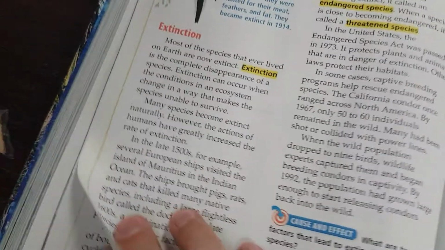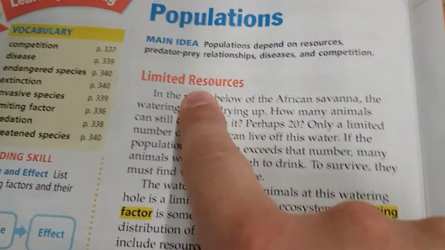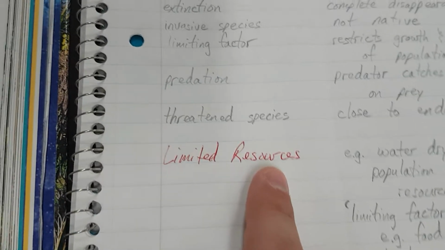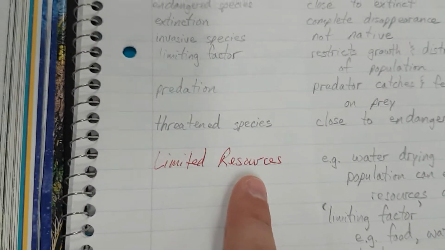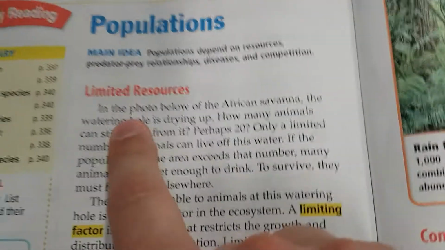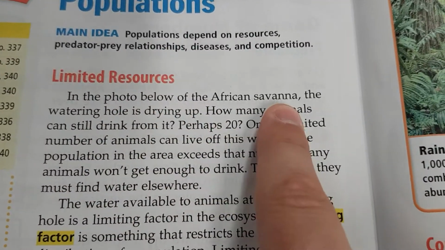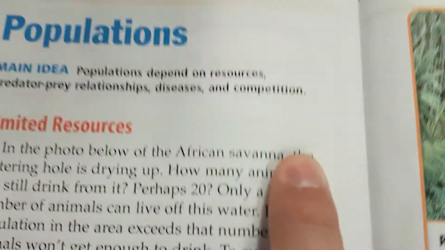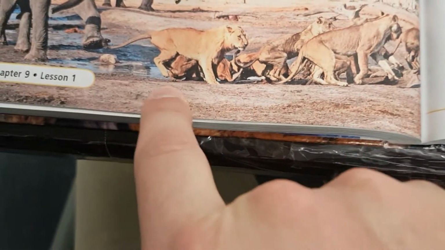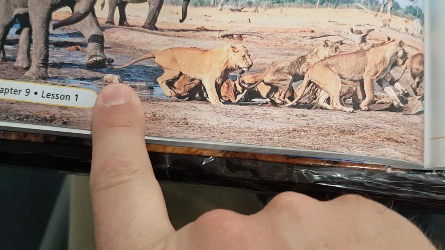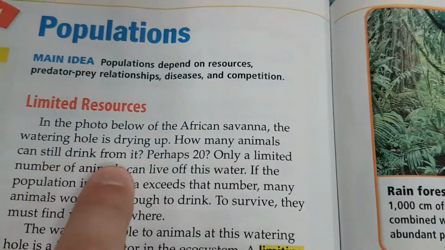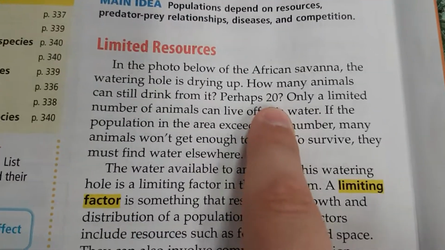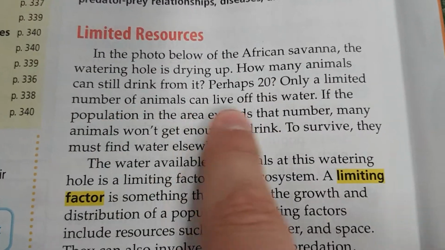All right, first section. Limited resources. Red pen. You should have one because I've given you like 4 or 5 or 6 of them by now. In the photo below of the African savanna, look at the photo. The watering hole is drying up. See how it's drying up? There's less water than usual. How many animals can still drink from it? Perhaps 20? Only a limited number of animals can live off this water.